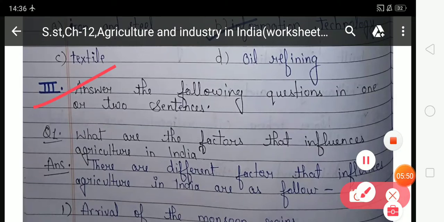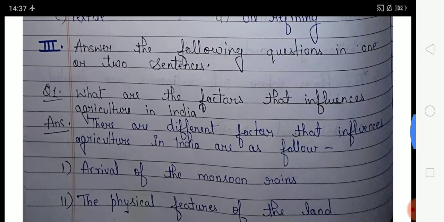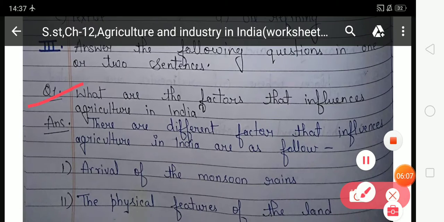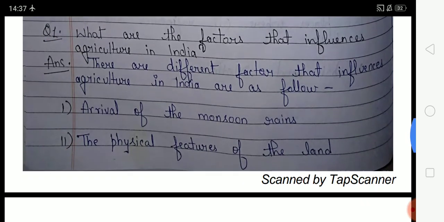Answer the following questions in one or two sentences. Students, in this exercise you have to give answers according to the given questions and your answer should be in one or two sentences only. Look at the first question: what are the factors that influence agriculture in India? In this question you have to write about the factors that influence agriculture in India. Your answer is, there are different factors that influence agriculture in India as follows.